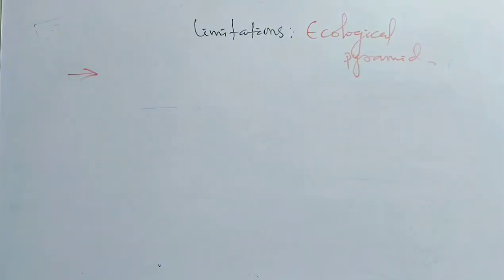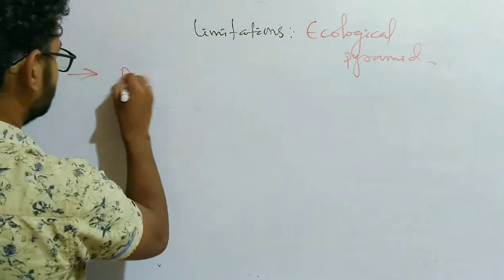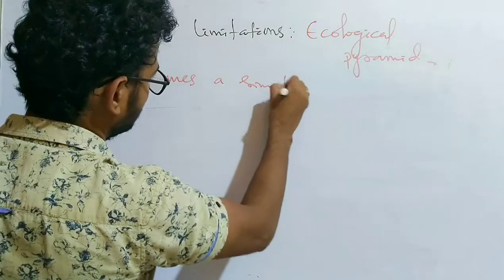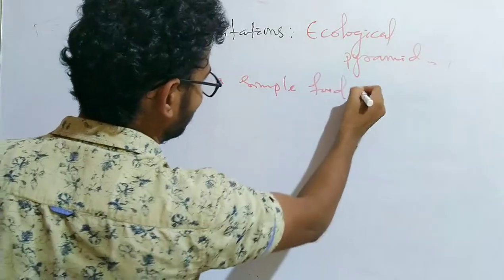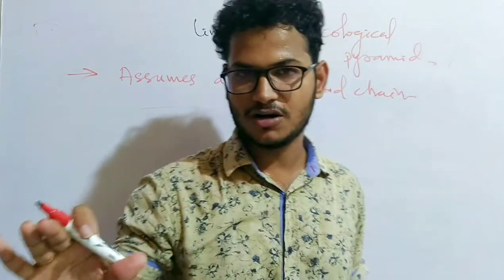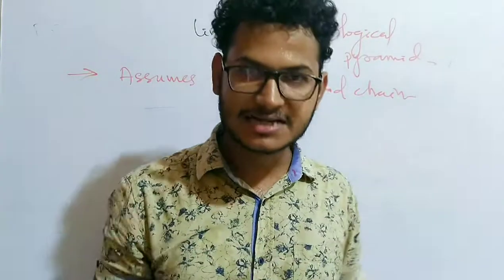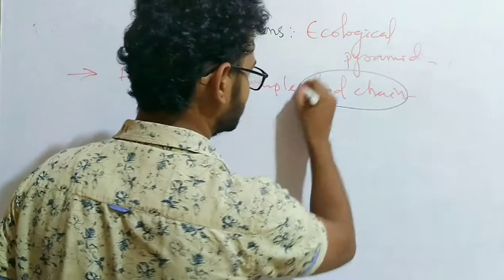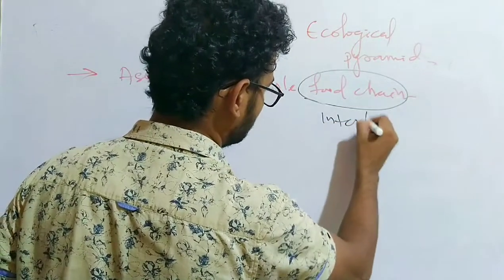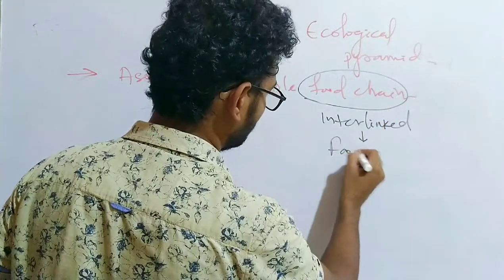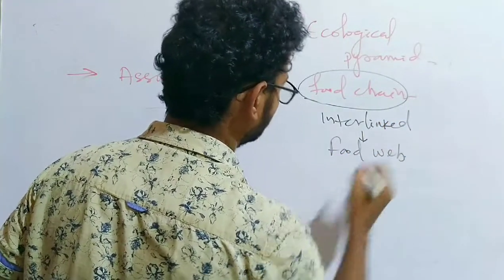Point number one. It assumes a simple food chain. And actually a simple food chain is never possible, it never exists in the ecosystem. Always food chains are interlinked with one another to form the food web.